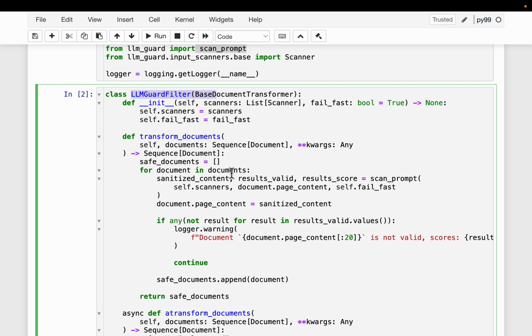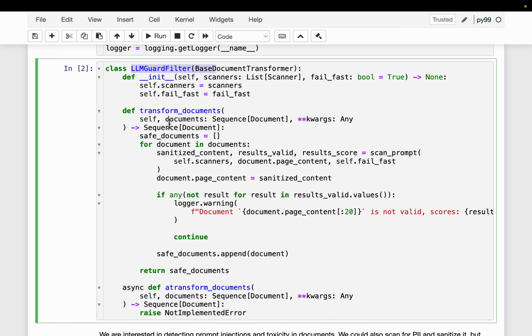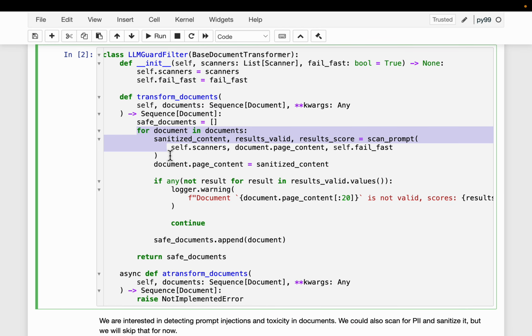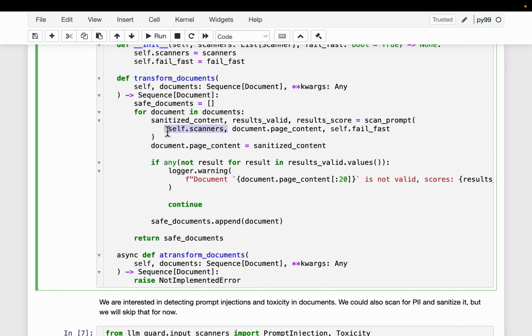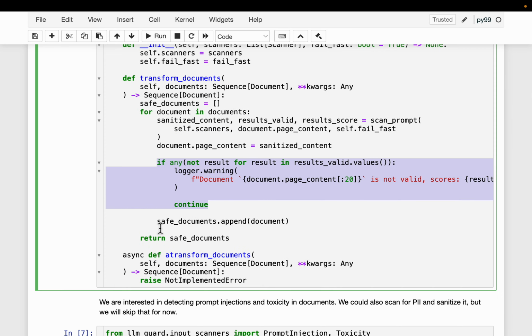So all we are doing is inputting our documents or our chunks, and then going over the chunks one by one, and calling this scan prompt function, which takes the document content and what type of scans we wanted to do. If the scan fails, then it ignores the document, otherwise it will return the document.